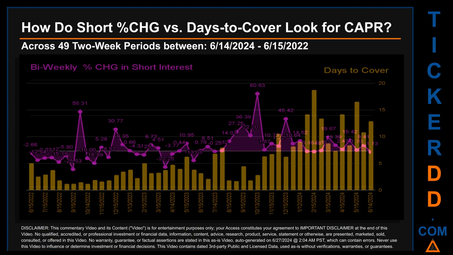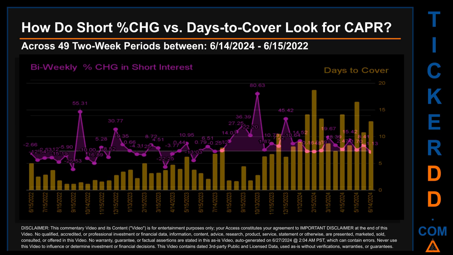Zooming out, I looked across 49 2-week snapshots, from latest found, June 14, 2024, to oldest found, June 15, 2022. In the graph, I overlaid bi-weekly percentage change in short interest against days to cover. Across these 49 2-week snapshots, the average percentage change of short interest was about 6.02%.